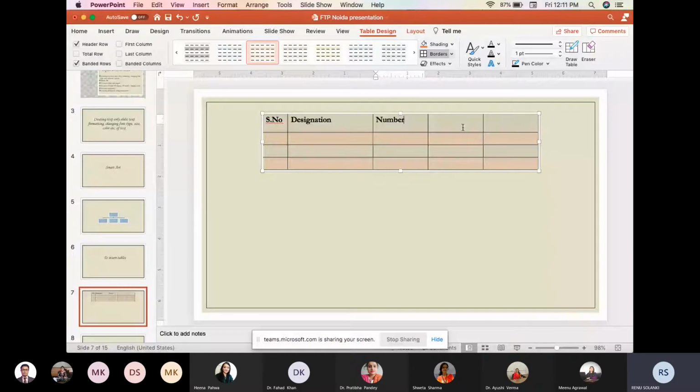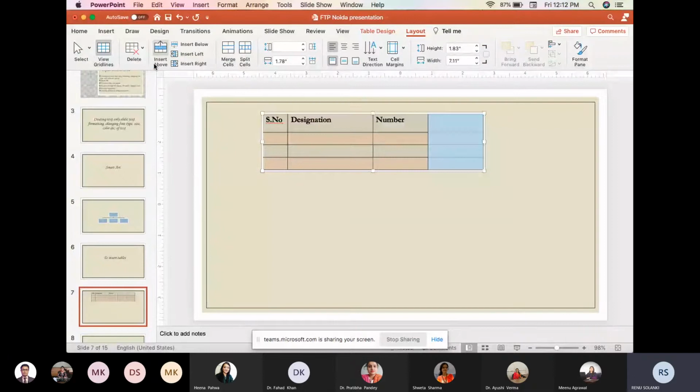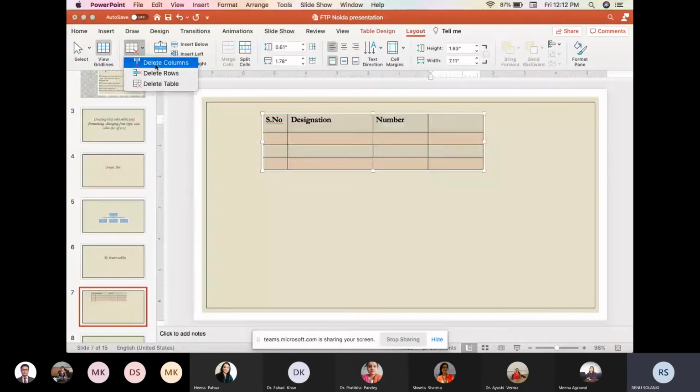What I will do, I will keep the cursor over here and I will go to the layout. There is an option that is the delete. Click on this one. It will ask you whether you want to delete the columns or the rows. I want to delete the columns, so I will click on delete the columns. Again, I want to delete this one, so this will also delete the columns.